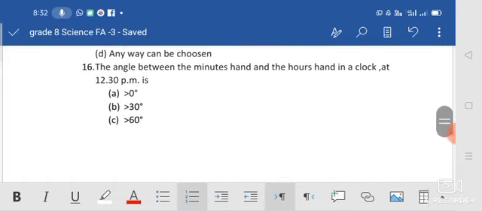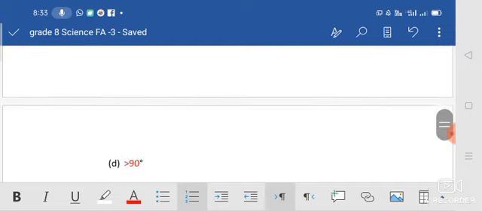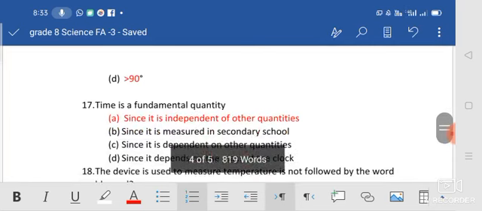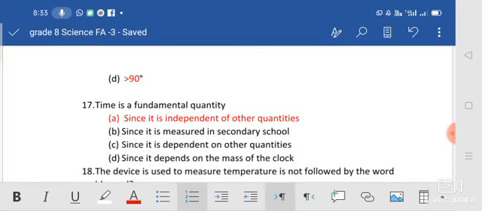Next one, the angle between the minute hand and the hour hand in a clock at 12:30 p.m. At 12:30 p.m., where is the hour hand? At 12. So 30 minutes means where is the minute hand? At 6. So 12 to 6, it's a straight line. What is the angle of a straight line? 180 degrees. Okay, so more than 90 degrees.